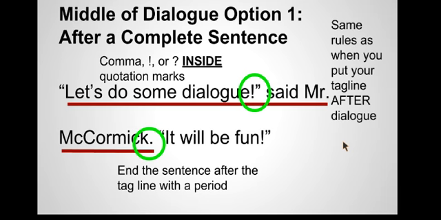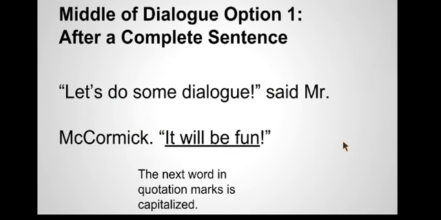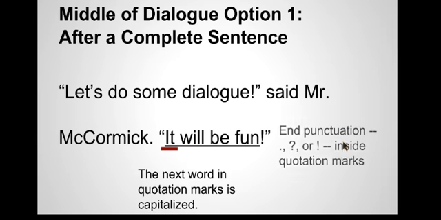So that's how you're going to punctuate that first part of the dialogue when your tagline comes after a complete sentence. If we take a look at the other part of our dialogue, you'll notice that since I've ended a sentence at McCormick with that period, the next word in the quotation marks has to be capitalized because it's starting a new sentence. And you should also notice that I'm going to have some end punctuation inside the quotation marks after the second part of the dialogue.